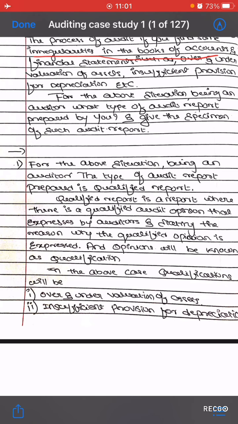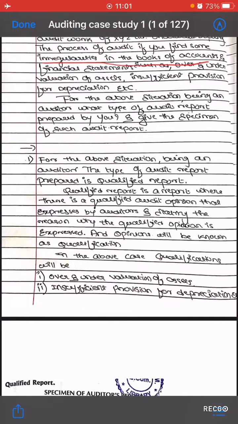Okay, let's begin the answer. For the above situation, being an auditor, the type of audit report prepared is the qualified report. I have given the answer for you as well. Next, a qualified report is a report with a qualified audit opinion expressed by the auditor.